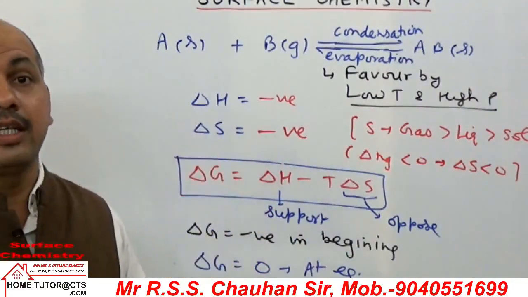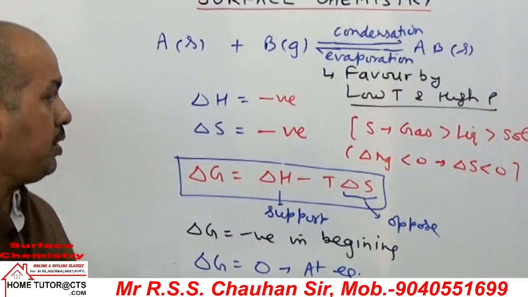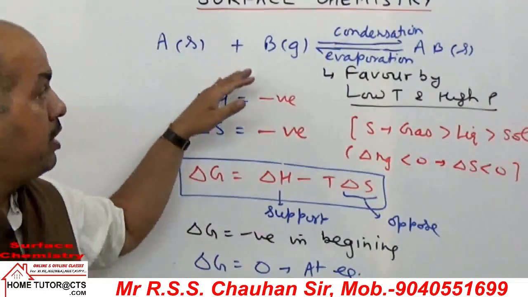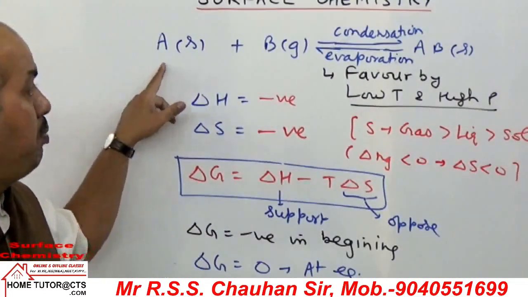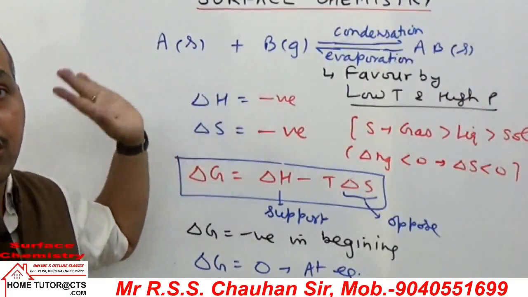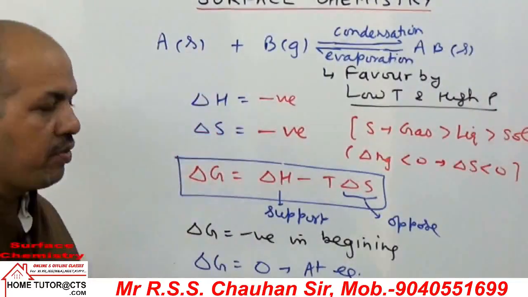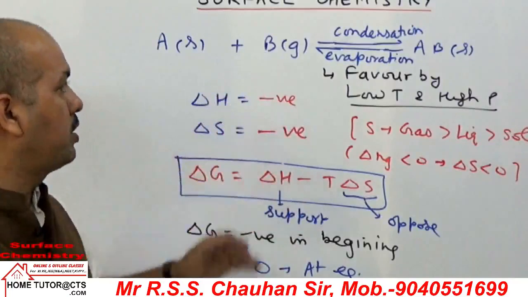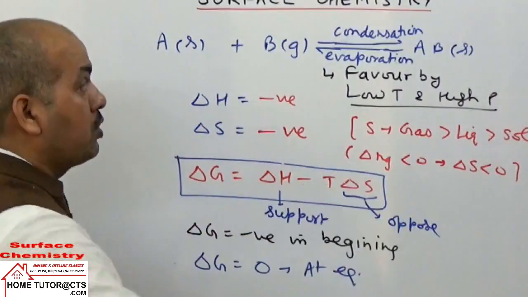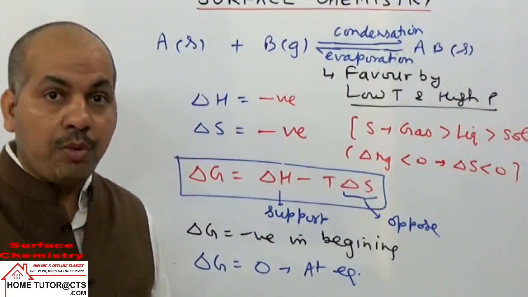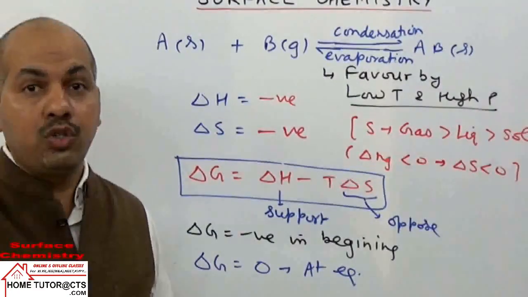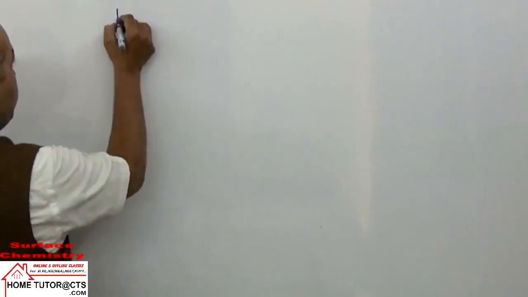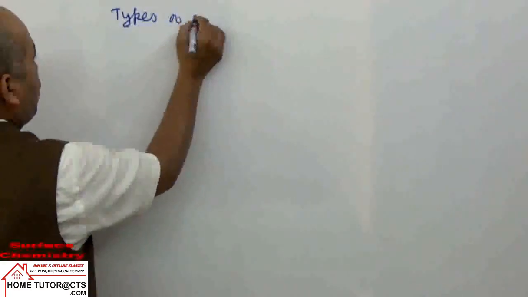Now next we can take the type of adsorption. The type of adsorption depends on the nature of attractive forces between the adsorbate and adsorbent. This type will also cover different factors given to us. So let us first take the difference of the adsorption in two types. We will have two types of adsorption.